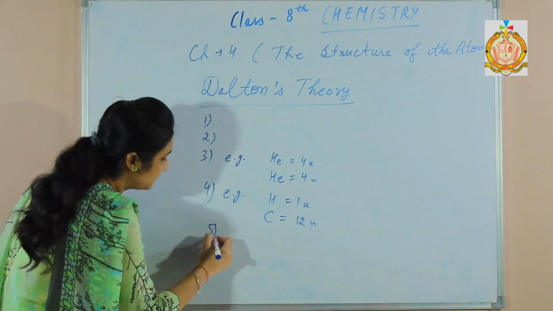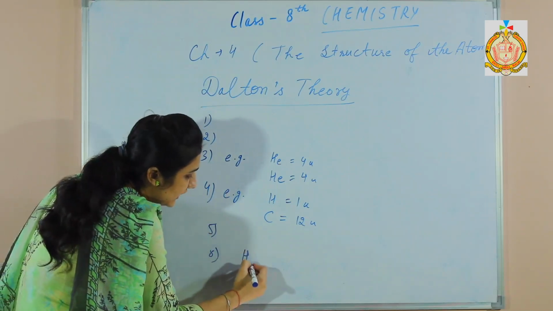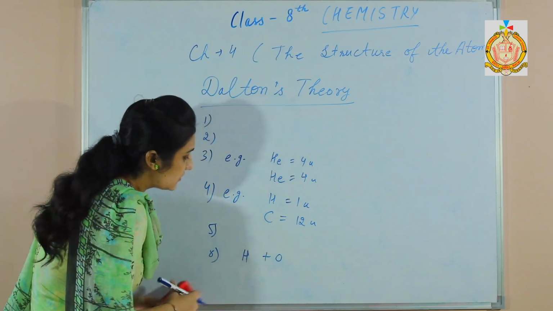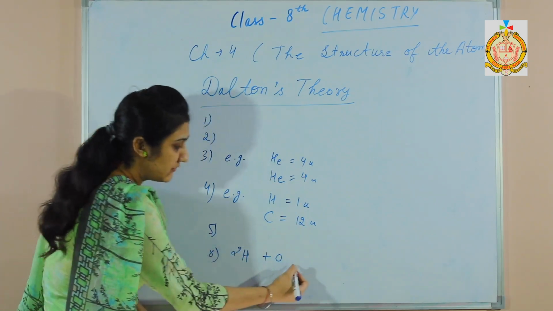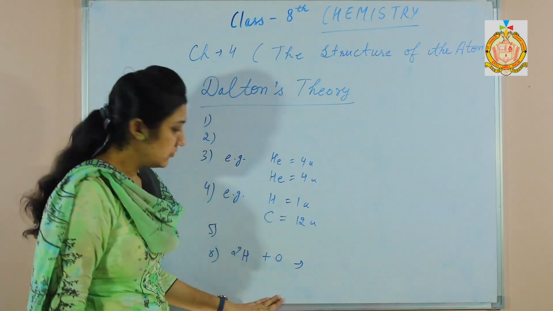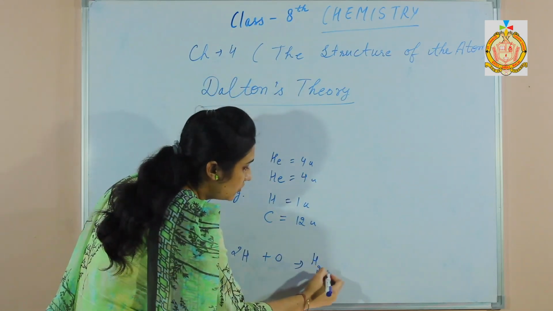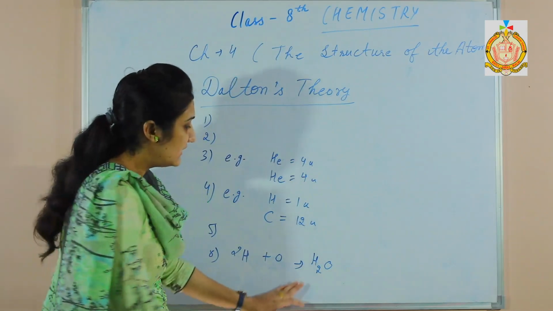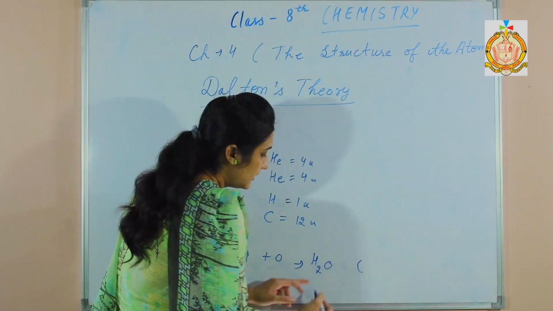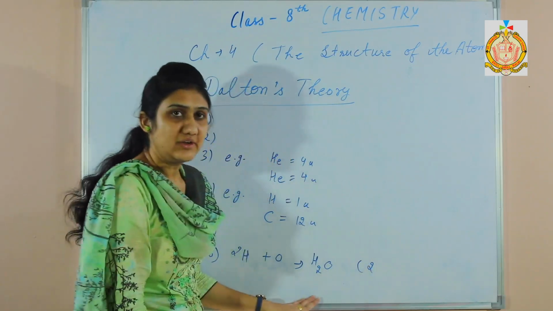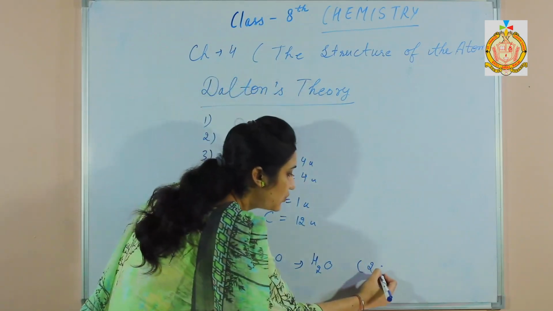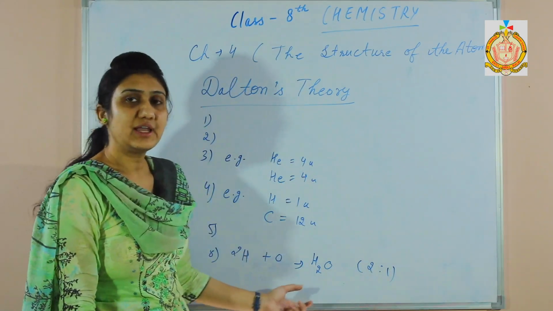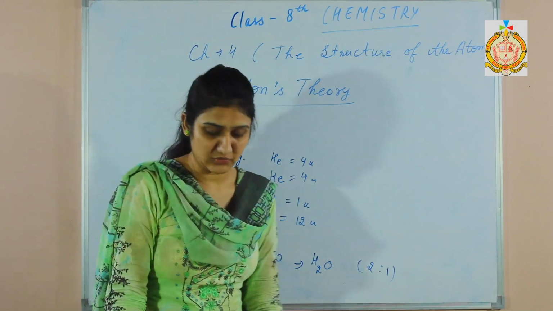For example, 2 atoms of hydrogen combine with 1 atom of oxygen to form water, that is H2O. So they combine in a simple ratio. The ratio for hydrogen is 2 because we have taken 2 atoms of hydrogen, and oxygen is 1. This is a simple whole number ratio in which atoms of different elements combine to form a compound.